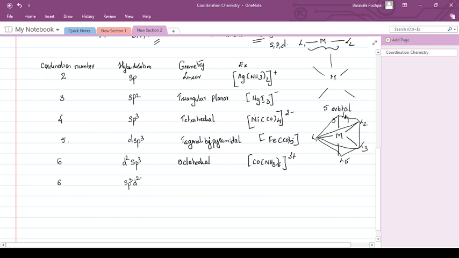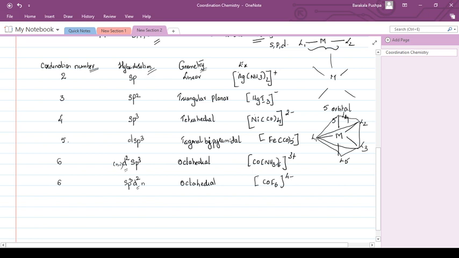That means here (n-1) d orbital, here n d orbitals. Here also the shape is octahedral. For example, here CoF6 complexes are an example for this. So all of you should have a clear understanding of the type of geometry, hybridization and complexes.